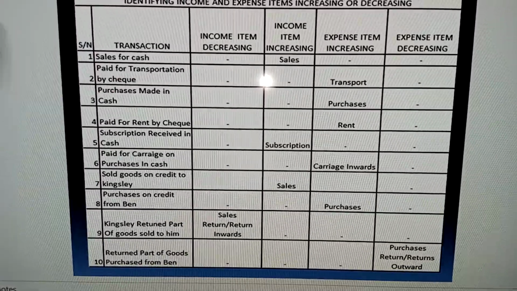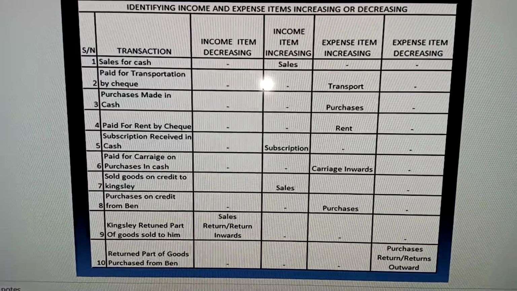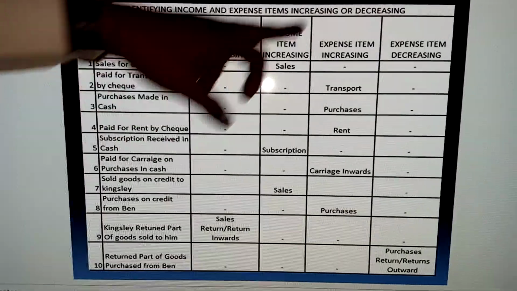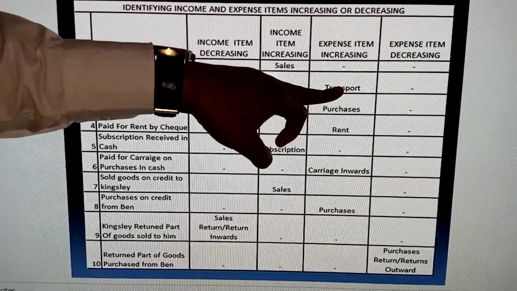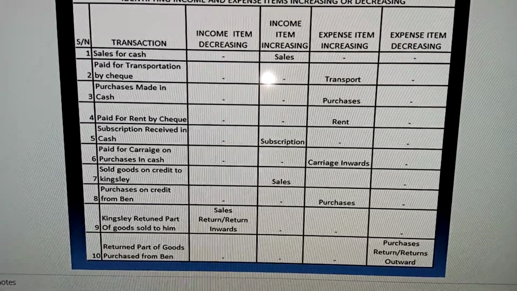Bank is an asset, so go back to the class and understand how to treat asset items. The only expense item I can see here is transportation. The action is increasing. You can see it under the column here: expense item, increasing.